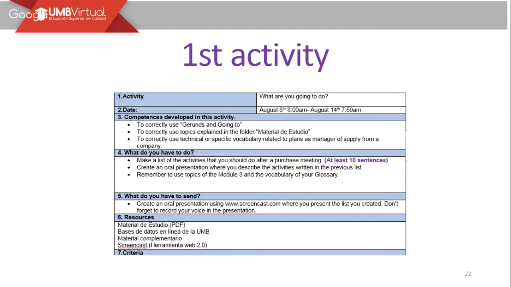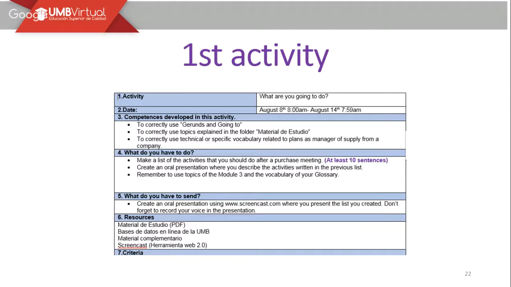And the activity that we are going to focus on is going to be the following. Don't take into account these days. Recuerden que la fecha de entrega es desde hoy, abril 17, hasta abril 24. What is going to be the idea? You're going to correctly use the topics explained in the folder Material de Estudio, to correctly use technical or specific vocabulary related to plans as manager or supply from a company.